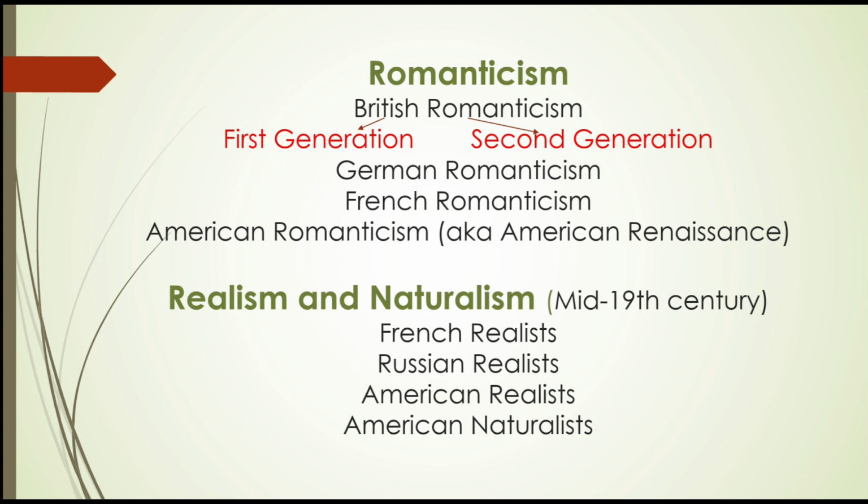Next, we have American Romanticism, and the writers were headed by Ralph Waldo Emerson, Henry David Thoreau, Edgar Allan Poe, Nathaniel Hawthorne, and Herman Melville. Next, we have Realism and Naturalism of the mid-19th century. Realism was a literary and artistic movement that focused on depicting everyday life and ordinary people with honesty and accuracy, without idealizing or romanticizing them.